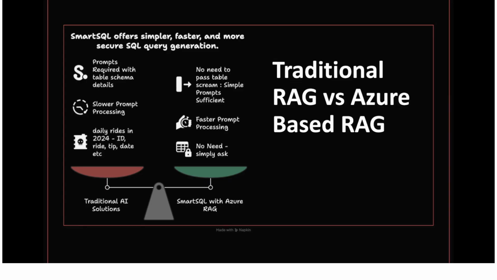In the market, many other traditional RAG solutions are also available, but here are some key differences with this Azure-based RAG system. Instead of passing your table structure and asking the question, here you simply ask the question and you get the answer. In other RAG solutions, we need to pass all the schema detail. If you have 100 tables, you need to write 100 tables' detail in that RAG, but here there is no need to do that, so we can get a faster result.